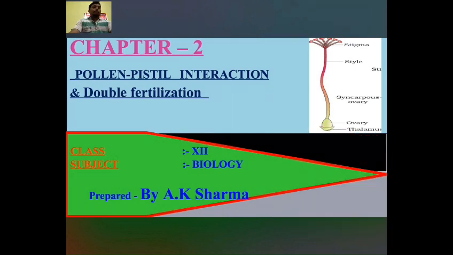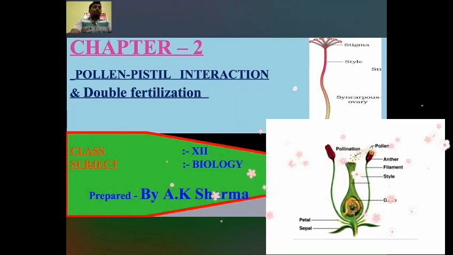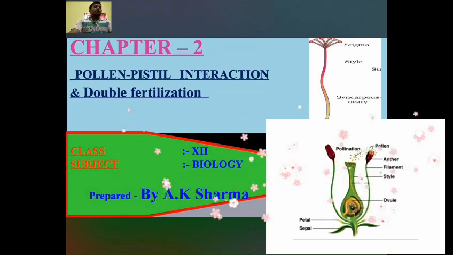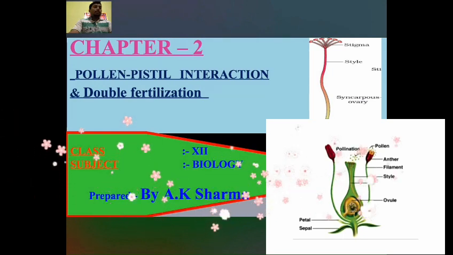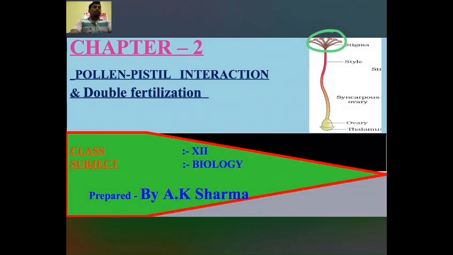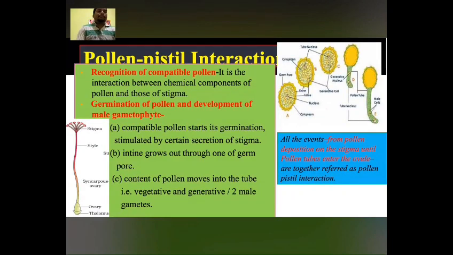In this section we are going to study what happens when the pollen grain reaches the stigma, the part of the pistil on which it lands. What kind of interaction between stigma and pollen takes place? That is called pollen pistil interaction. All the events from pollen deposition on the stigma until the pollen tube enters the ovule are together referred to as pollen pistil interaction. There are two main events taking place in pollen pistil interaction.